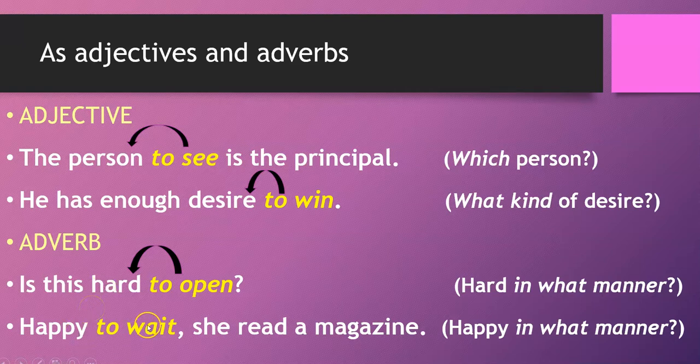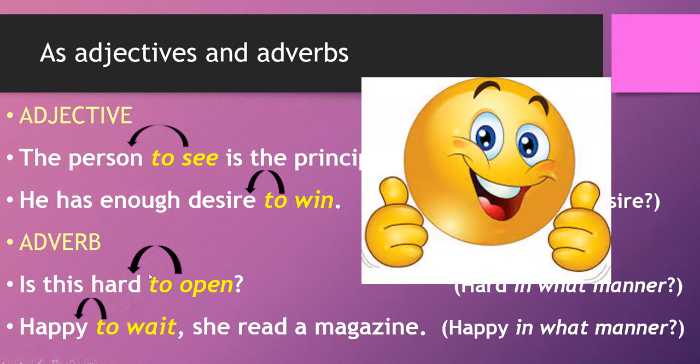And then, happy to wait, she read a magazine. Happy here is an adjective describing she. To wait is describing happy for us. So it's in what manner is she happy, or how is she happy? She's happy to wait. So it's acting as an adverb. Adverbs modify adjectives. They modify, in this case, I guess they're both adjectives that they're modifying. But they could modify an adverb or a verb as well. Easy, right?